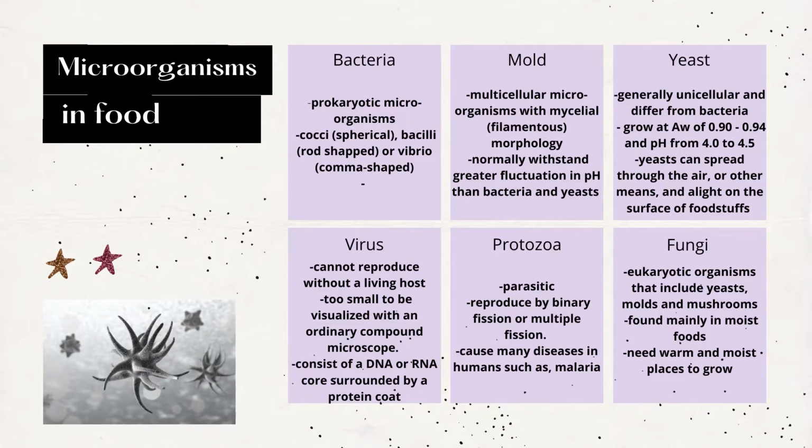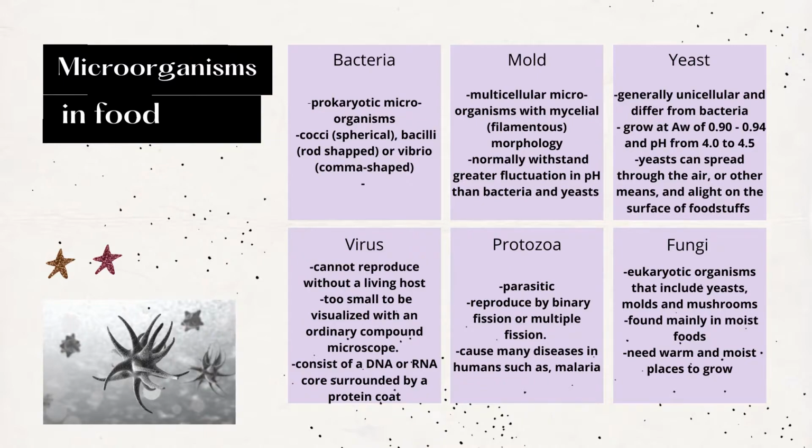The third one is yeast. It is generally unicellular and differs from bacteria. It grows at water activity of 0.9 to 0.94 and pH from 4.0 to 4.5. Yeast also can spread through air or other means and alight on the surface of foodstuffs.